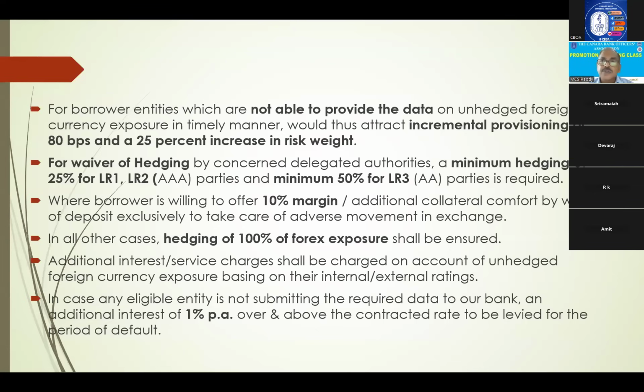In such cases also, we can waive this unhedged foreign currency exposure penalty. But in case any eligible entity is not submitting the required data to our bank, because I told you once in a quarter they have to give data. If no exposure is there, simply they can give yes, no exposure. And once in a year, at the end of March, they have to give audited. If they are not submitting the data, 1% penal interest above applicable rate of interest. Right?